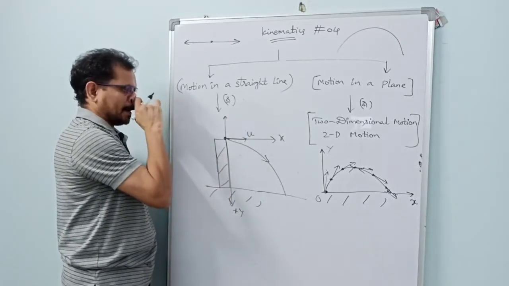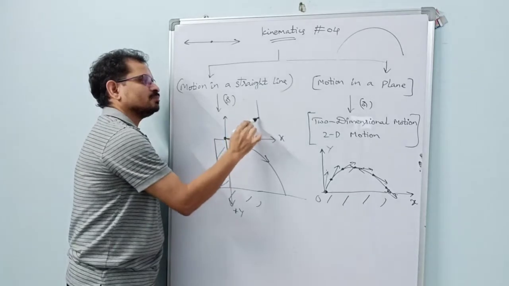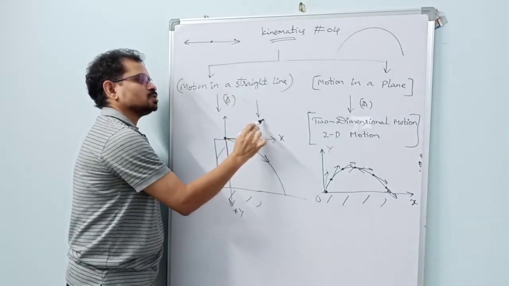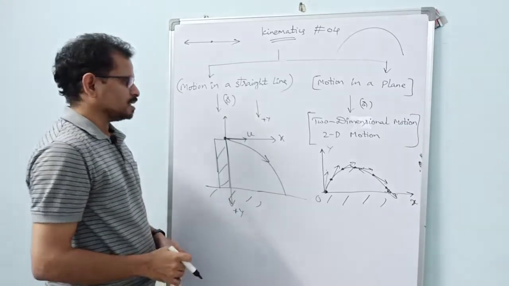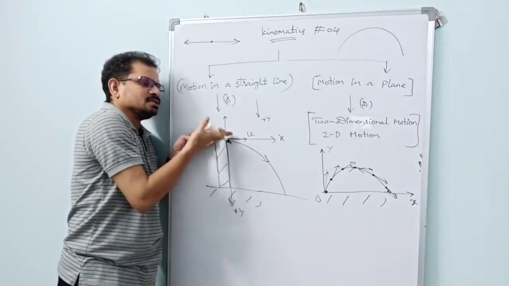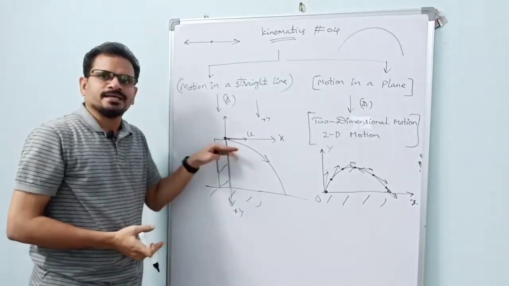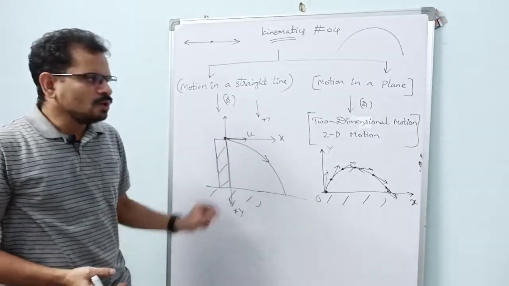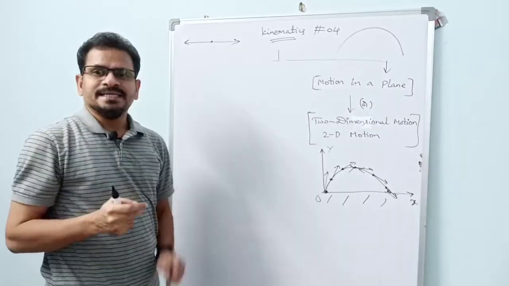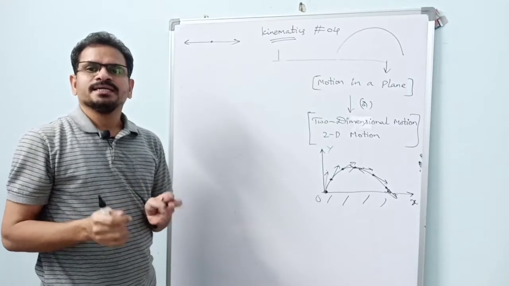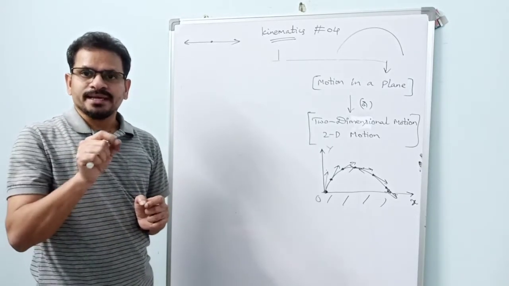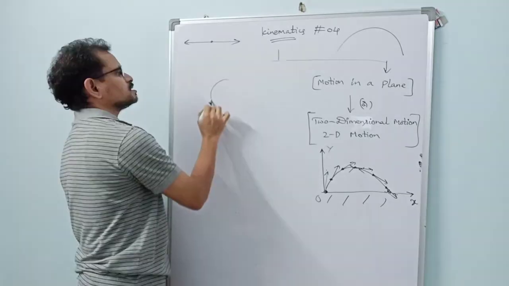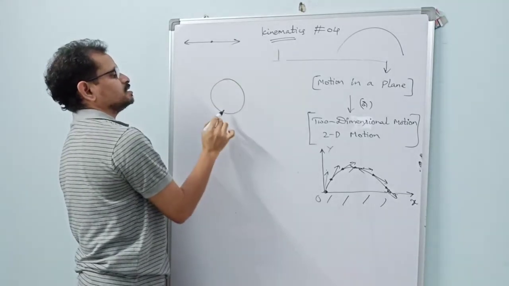It is our choice. For freely falling bodies we generally choose this one as the positive y-axis. I will explain it to you later. So this is the x-axis, this is the y-axis. Again, we are considering the xy plane here. Motion in a plane is studied by considering a rectangular or Cartesian coordinate system, that is, the x-axis and y-axis. Circular motion is also studied considering two directions.